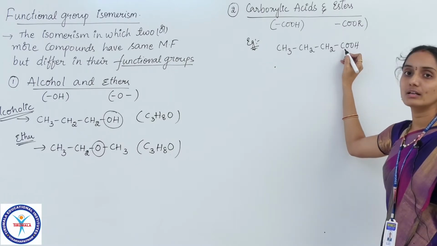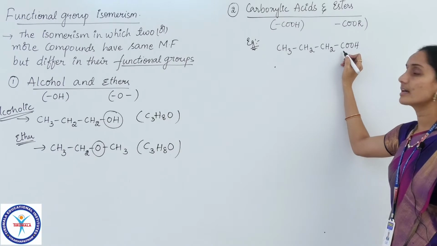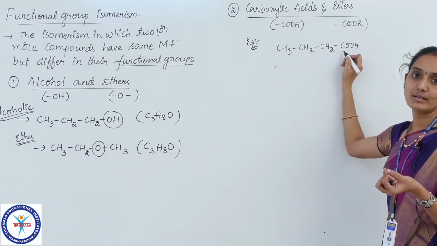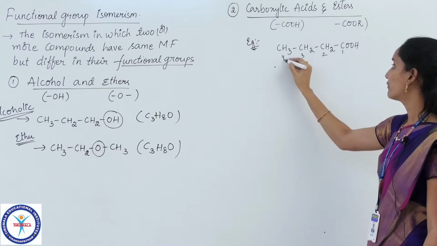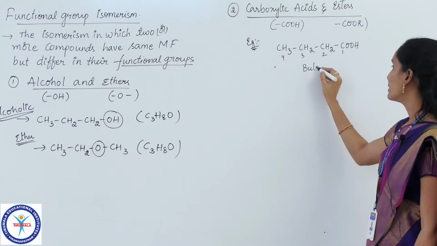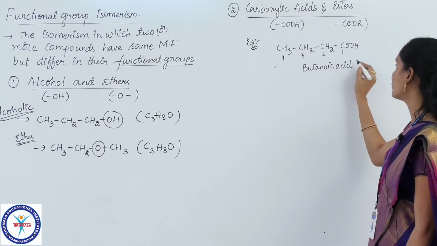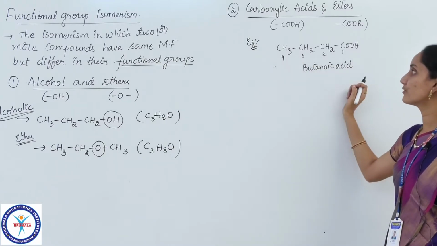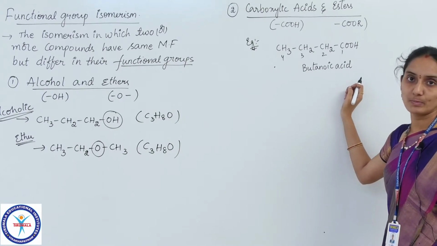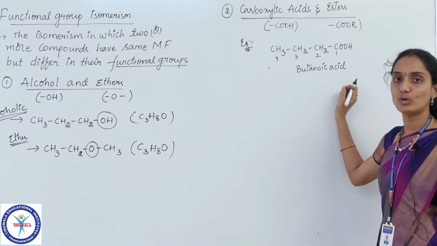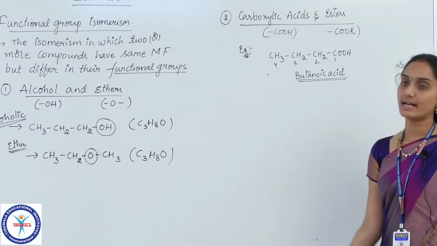While numbering a carboxylic acid compound, you should start the numbering from the carbon present in the functional group. So 1, 2, 3, 4. So it is butanoic acid. As the root word is but, as it contains 4 carbons, and as we know the COOH group is present, we should use the suffix oic acid. So the name of this compound becomes butanoic acid.